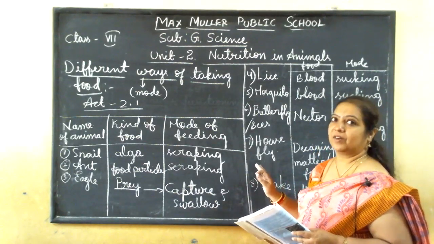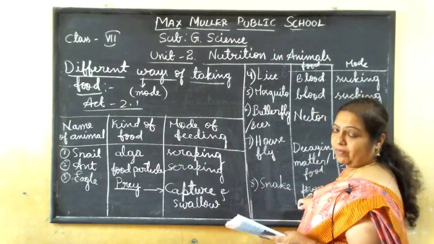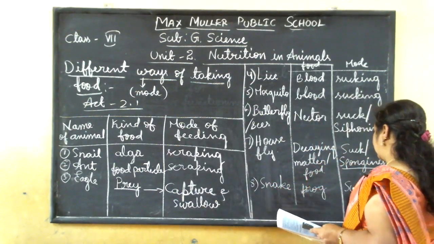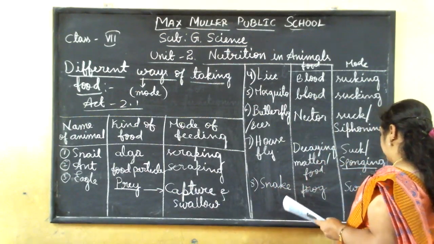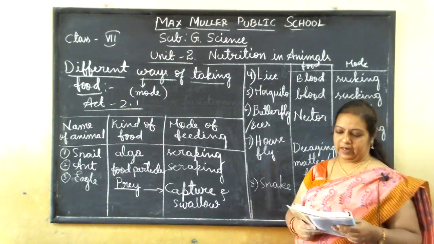It is carnivorous only. How does it eat? By swallowing only. They will capture the food and they will swallow it.